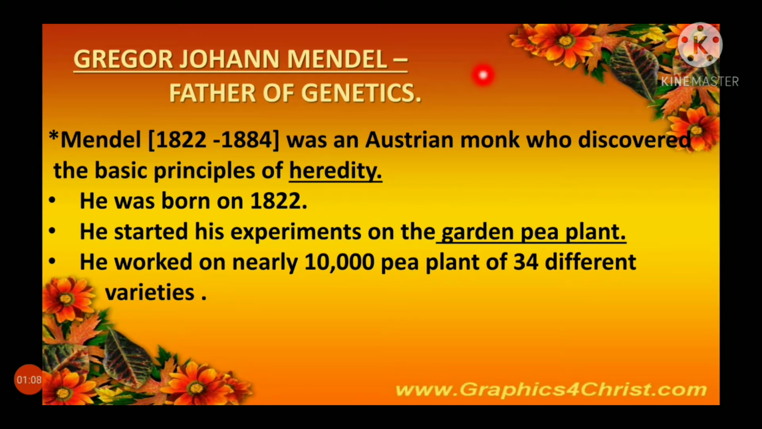Before going into the lesson, let's know about the scientist Georg John Mendel. He is the father of genetics. Mendel was an Austrian monk who discovered the basic principles of heredity. He was the one who studied and described about heredity. He was born in 1822. He started his experiments on the garden pea plant. He worked on nearly 10,000 pea plants of 34 different varieties.